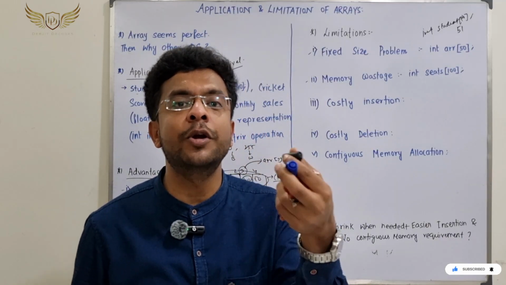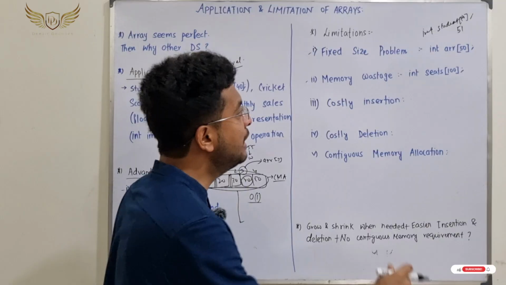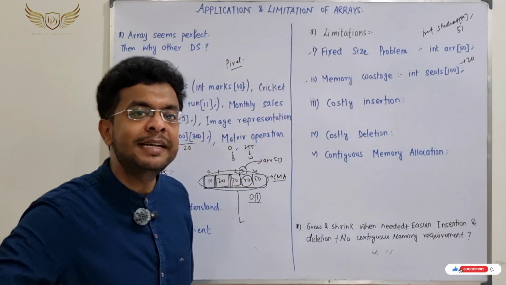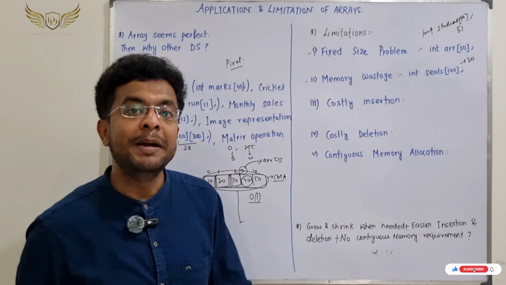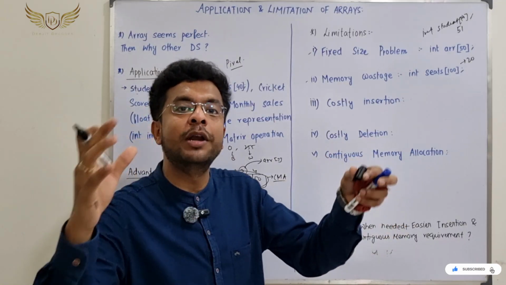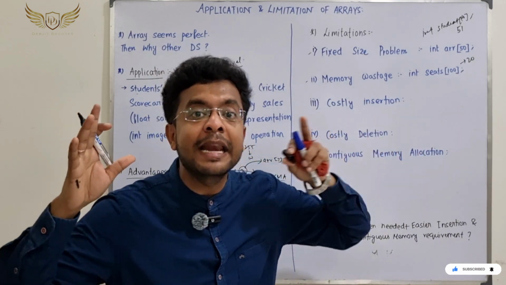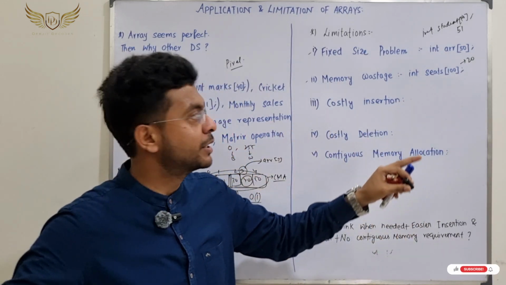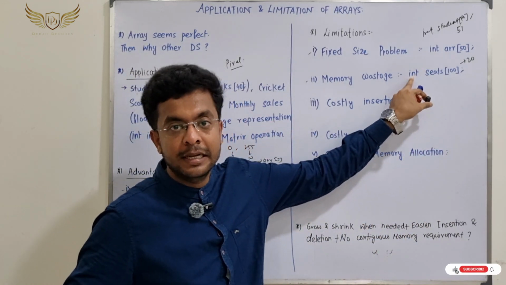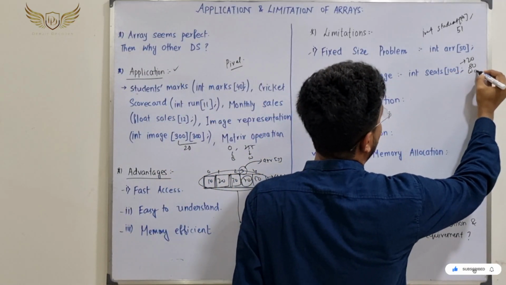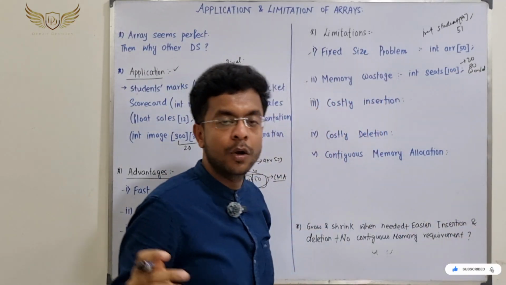100 guests will be coming for your party. But only say 20 guests arrived. So all the 80 seats will be wasted. But because you have already booked a venue, you have already given the money. So in this case, you have already taken contiguous memory allocation for 100, say, integers. In that case, this 80 will be wasted. Only 20 is needed, so 80 will be wasted.